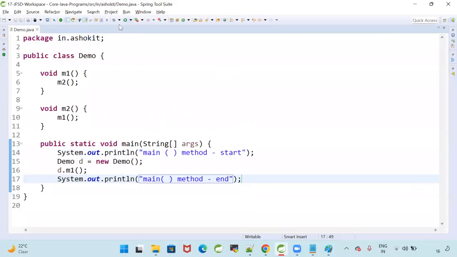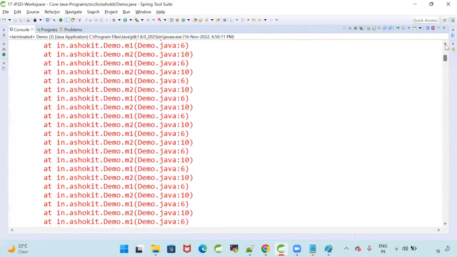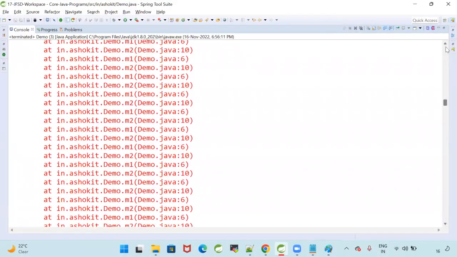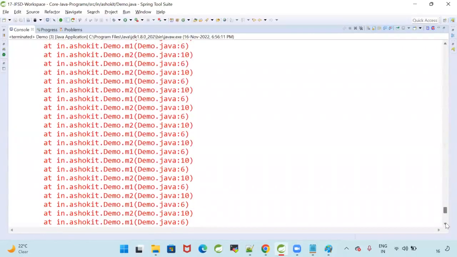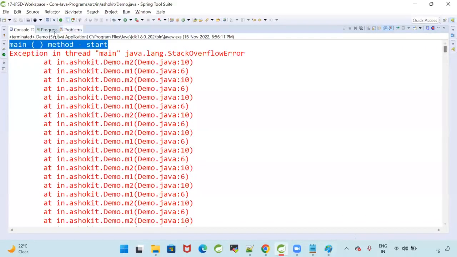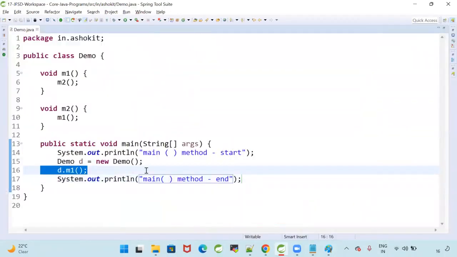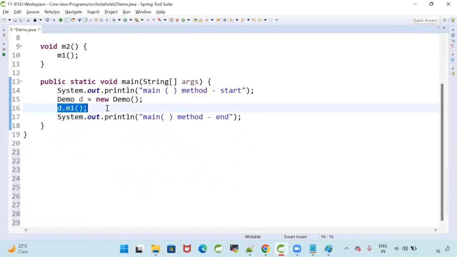Run the program. See here, was the program executed successfully or did it terminate abnormally? Terminated abnormally. Main method start is printed. Is there any main method end? There is no main method end. Why is there no end for the main method? Abnormally it is terminated. So can I say this line of code is risky?